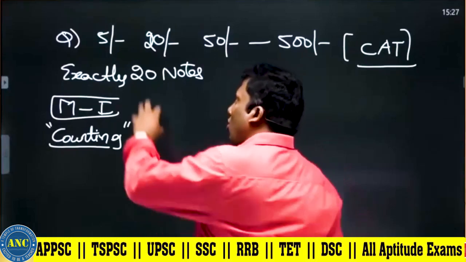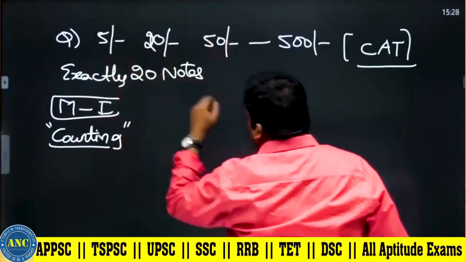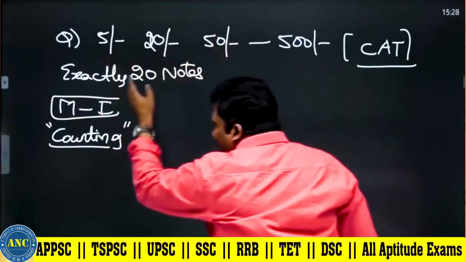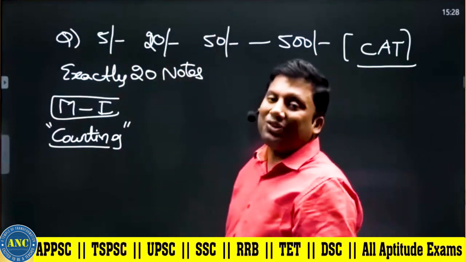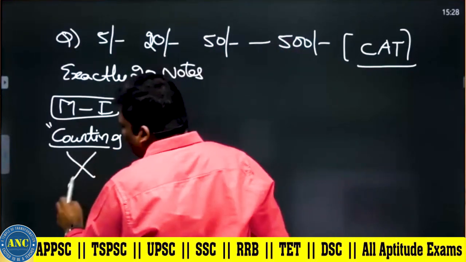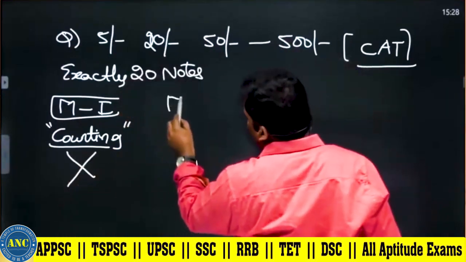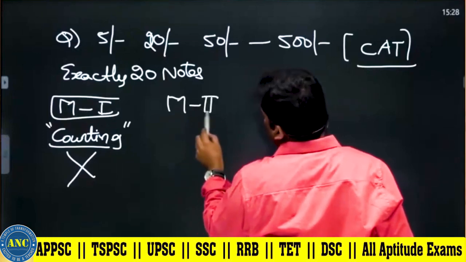Like that, if you do only 5, only 20, only 50, 5 and 20, 20 and 50, 5 and 50, 5, 20 and 50, this many cases you have to take. Method 1 is not considered to be the ideal method. Now method 2, logically we will solve, sir.